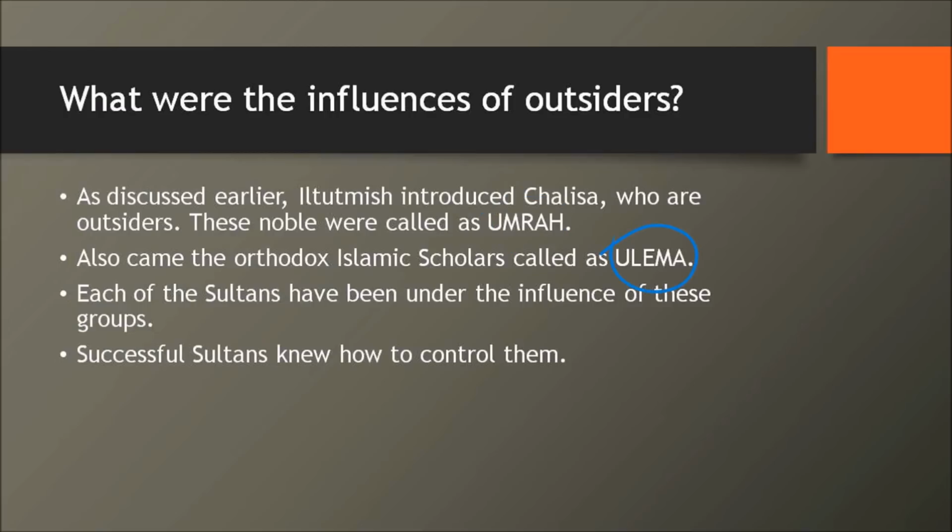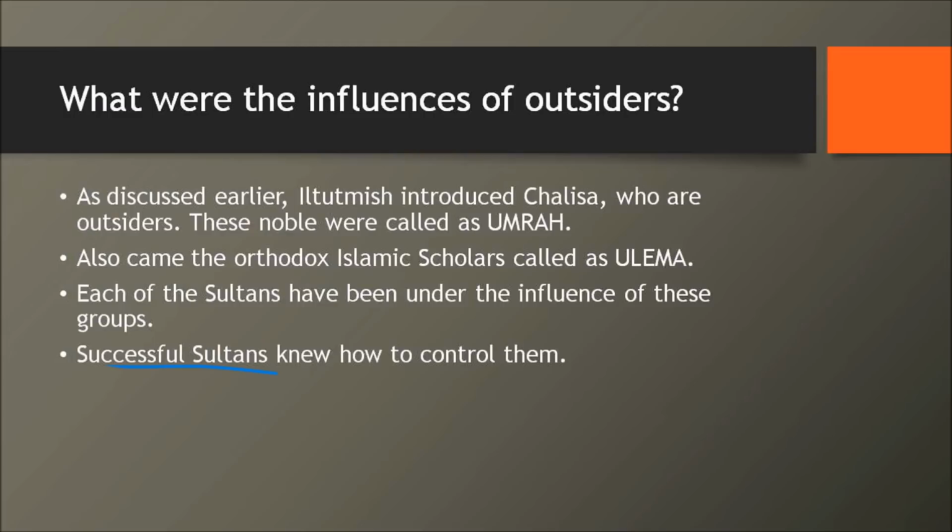So these are two forces which are constantly influencing the Sultan. If the Sultan is smart enough, he'll know that umra and ulema should be kept at a place where they deserve. So all the successful sultans like Iltutmish, Balban, then Alauddin Khalji, then Mohammed Bin Tughlaq, all these people really understood it, so they controlled it very properly.